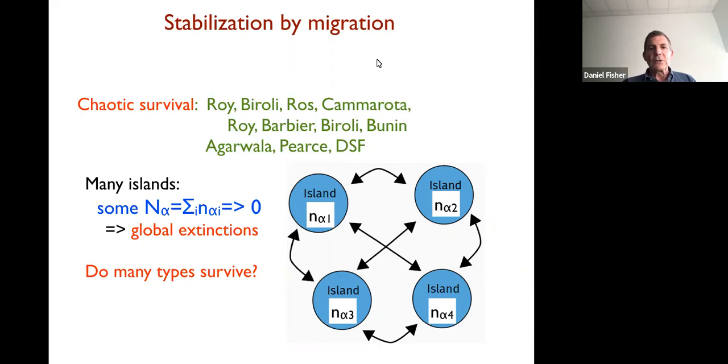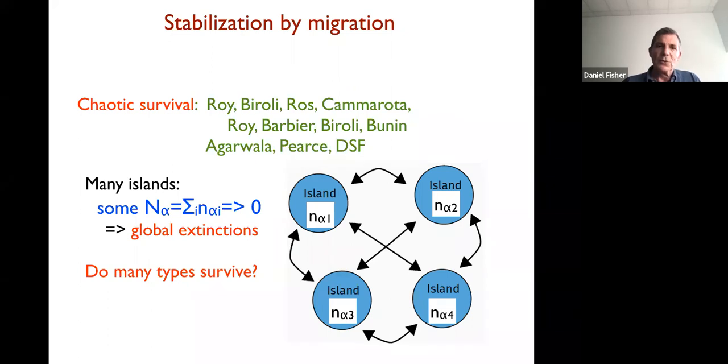Well, this has been looked at in addition to by us, by Felix Roy and collaborators who have some very similar conclusions in a somewhat different regime of the phase diagram. Okay, so the idea here is that one can get, in fact, chaotic survival.